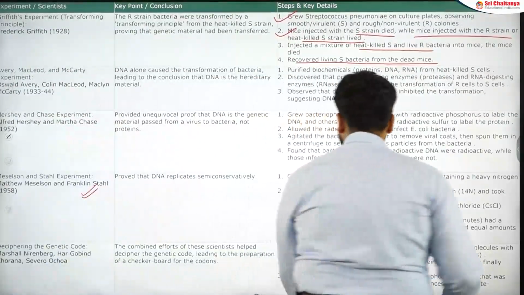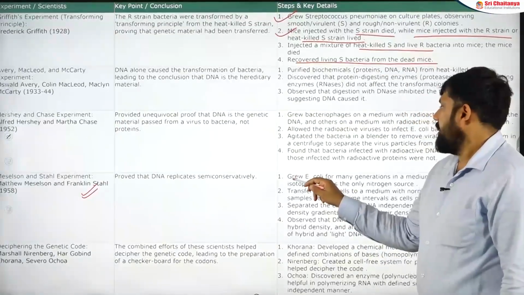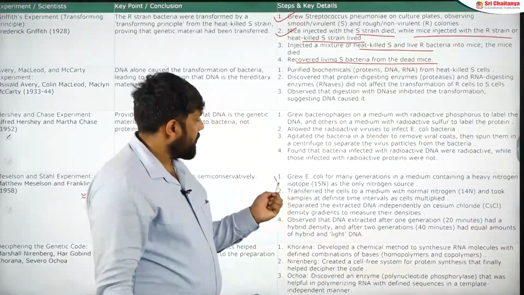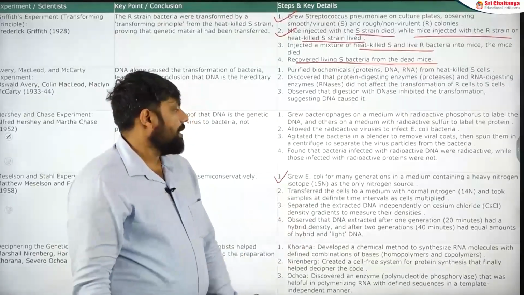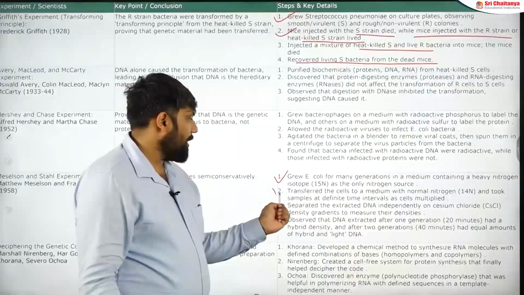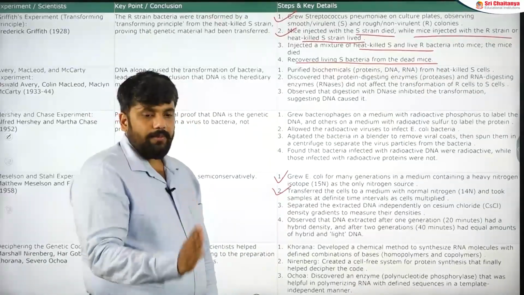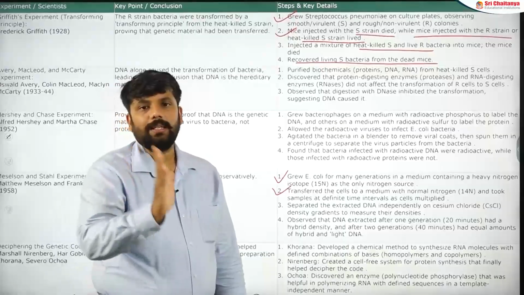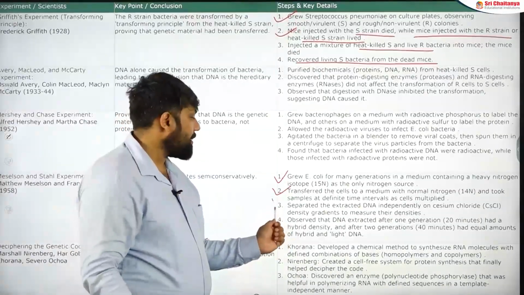In this, he grew E. coli for many generations in a medium containing heavy nitrogen. That is the first step. Second, he transferred the cells into the medium with normal nitrogen, and for many generations you grow it like this. Then for every generation you use a cesium chloride gradient so that you can separate out the light, the hybrid and the heavy DNA. That is the next step.